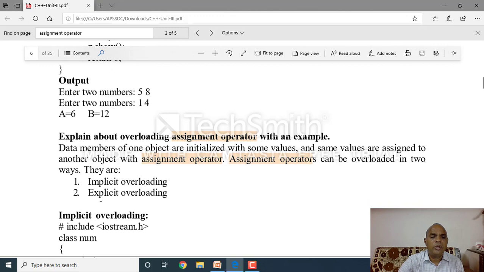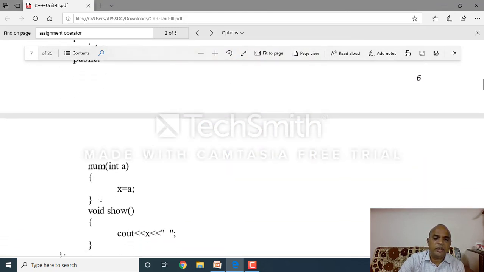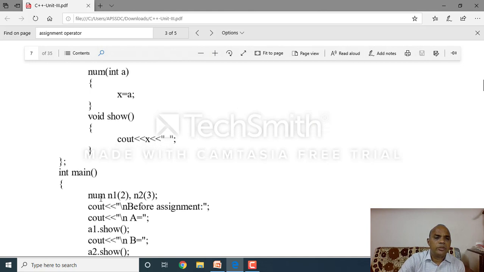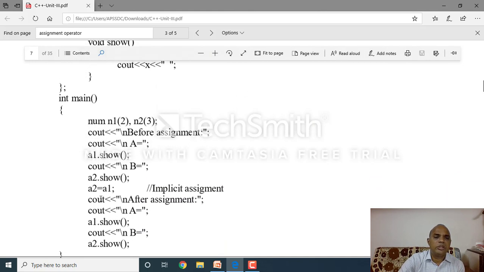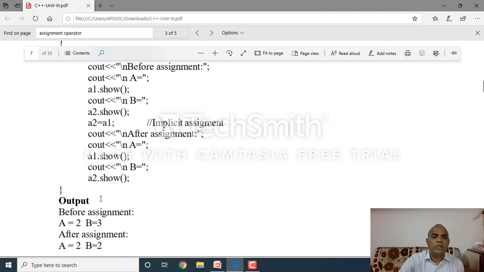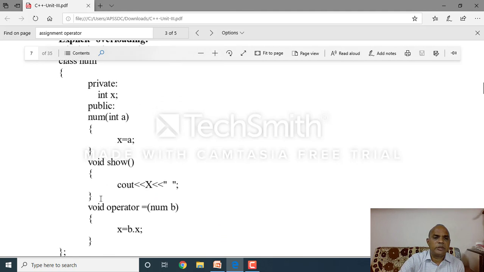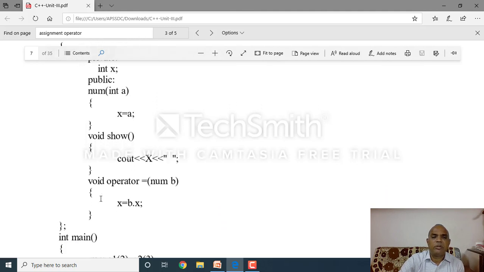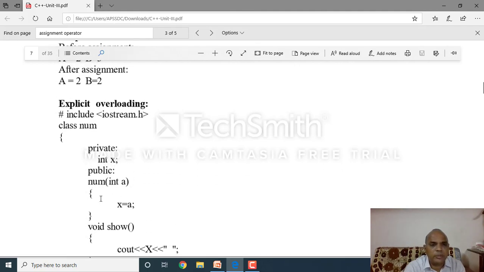First example, in this example, assignment operator, implicit. So here a2 equal to a1. This is implicit assignment. Then the second example, explicit overloading, where x equal to b dot x. Clear, all of you? Then implicit and explicit.